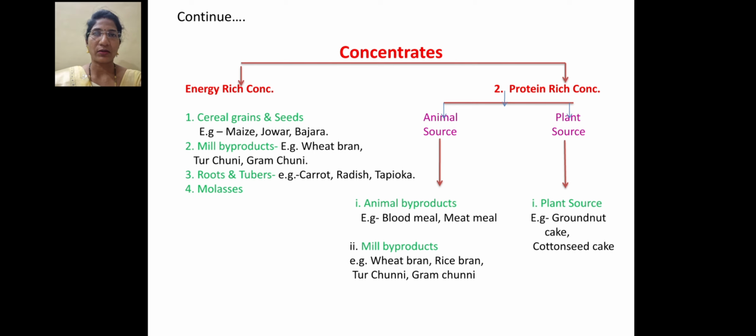In case of an animal source protein rich concentrate, it included two parts, that is animal byproducts and meat byproducts. Examples of animal byproducts are bone meal, blood meal, meat meal, and meal byproducts. It also included wheat bran, rice bran, tur chunni, gram chunni, etc. Then in case of a plant source, there are different types of cakes, the protein rich concentrates like groundnut cake and cotton seed cake. These are the examples of plant source protein rich concentrate.